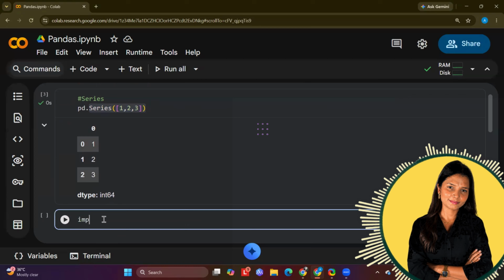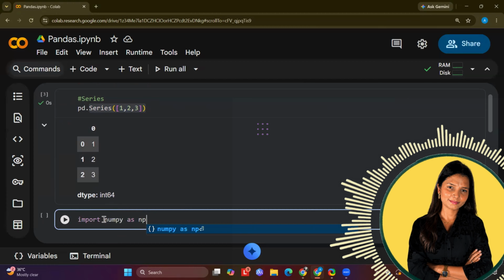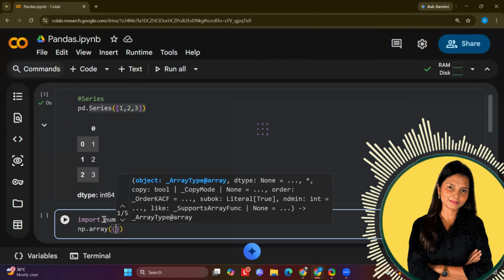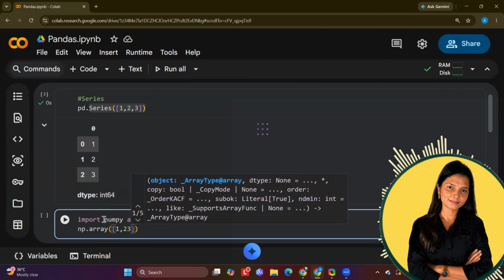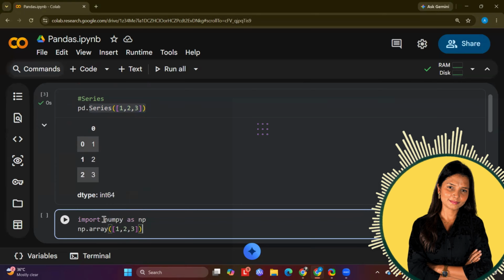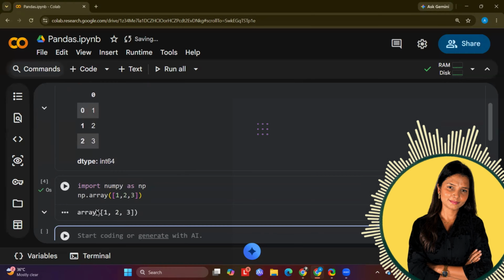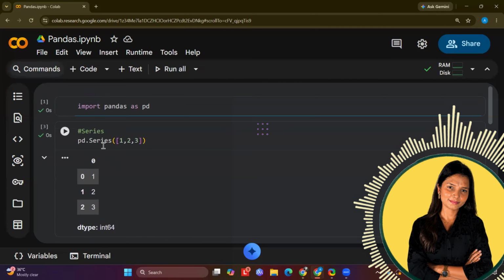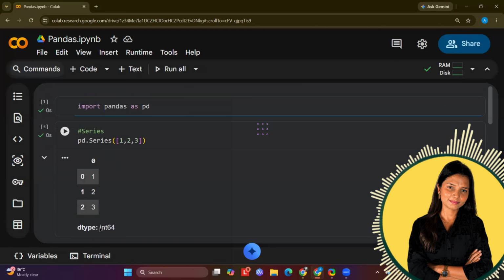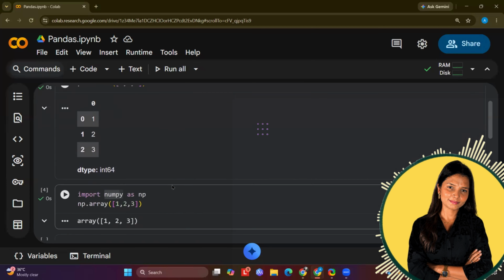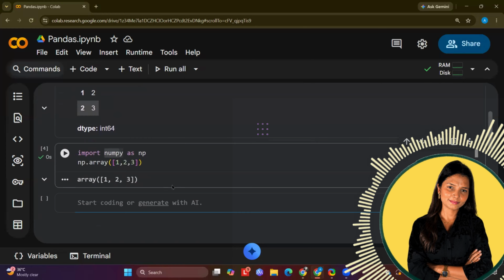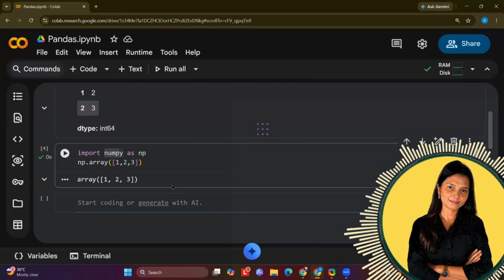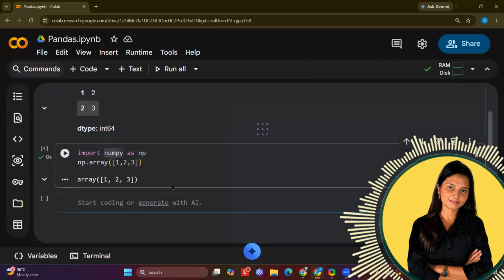Now, if I write the same code, if you remember the last video, import numpy as np, and then I create a NumPy array with the same values 1, 2, 3, very basic values. For now, you have to notice the difference between an array and a series. In NumPy, the values get stored as a row measure, and in pandas it goes as a column measure. So that's a major difference between a NumPy array and a pandas series. I hope you understood. If you still have any doubt, drop it in the comments and I will surely help you.